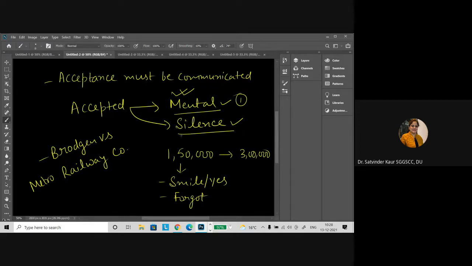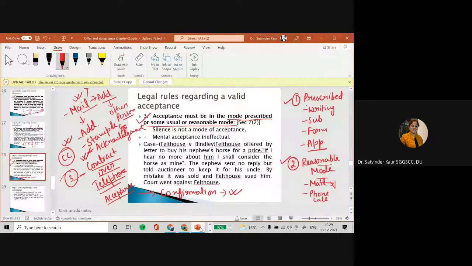And when we say silence, in case of silence, if the person remains silent with respect to the acceptance, in that case silence would not amount to acceptance. लेकिन कुछ situations होती हैं where we have the duty to speak. There is also silence that can amount to misleading. So these things we are going to discuss in the later classes wherever these particular points are important. But here, with respect to acceptance, we just have to understand कि silence आपका मोड ऑफ एक्सेप्टेंस नहीं है, वो वैलिड एक्सेप्टेंस को रिजल्ट नहीं करेगा.